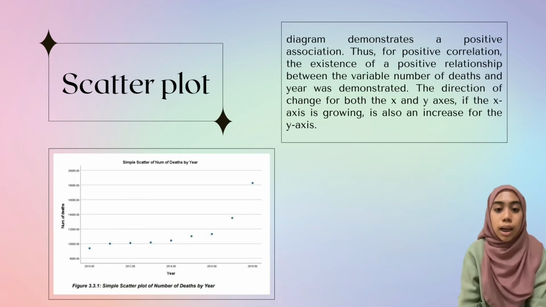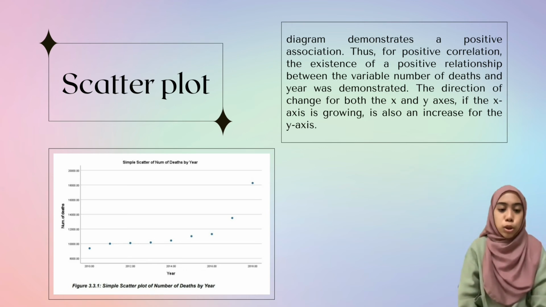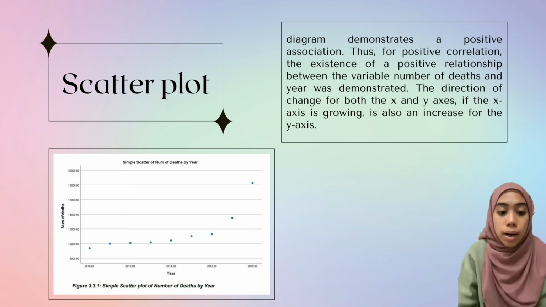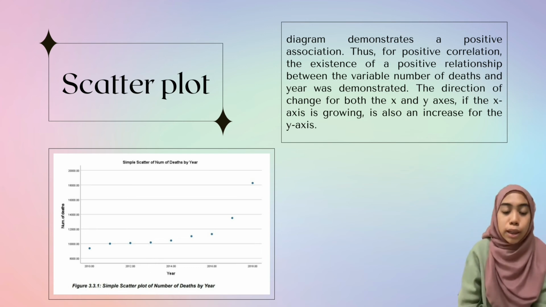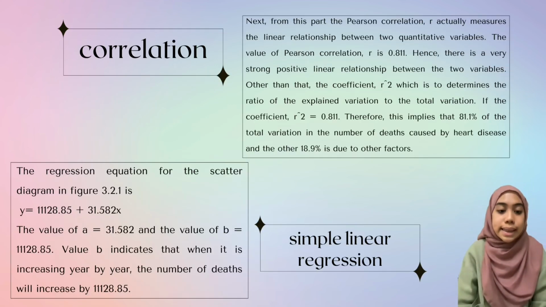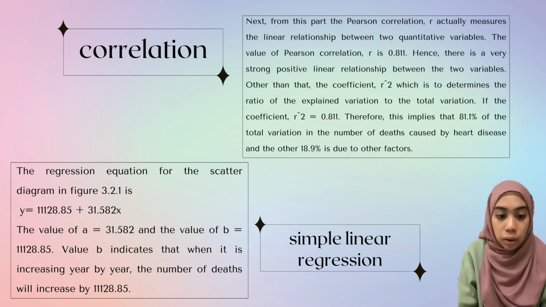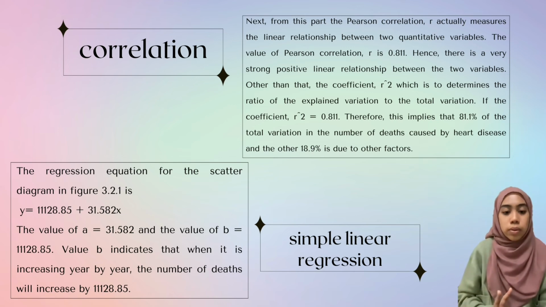Next we produced a scatter plot. This diagram shows a positive association, which is an increasing scatter plot. So that's a positive correlation, the existence of a positive relationship between the variable number of deaths and the year was demonstrated. And then next is the correlation. For this part, correlation, which is represented by R, measures the linear relationship between two quantitative variables.